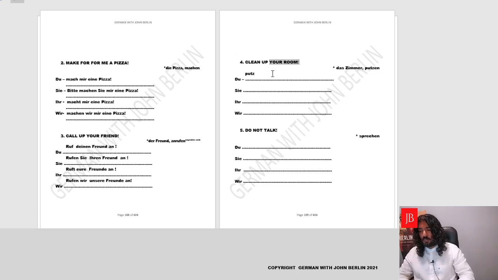Your room. What should I clean? It's what should you clean? It's your room. So what is accusative, and room is das Zimmer. So we could write das Zimmer, but we don't want to say the, we need to say your. Your is dein, so we'll write here dein. And as you all know, das has no ending, so we basically have no ending to add to dein. It'll remain dein. Putz dein Zimmer.